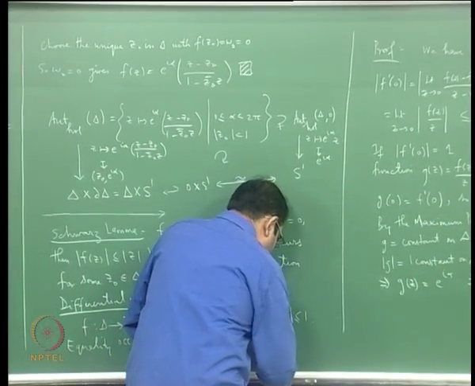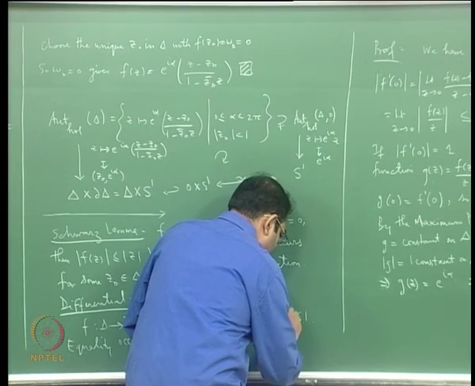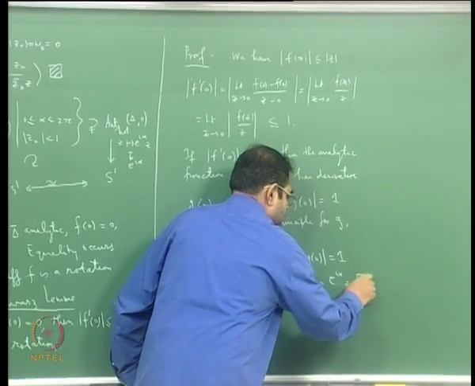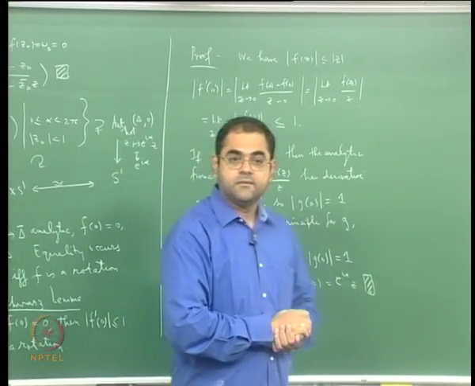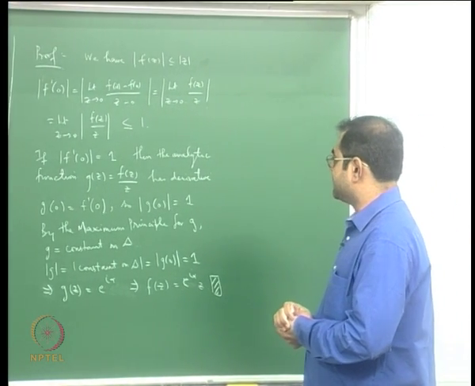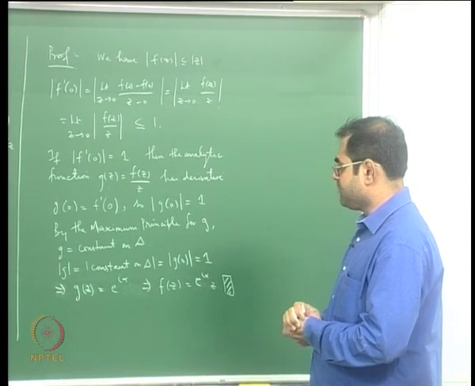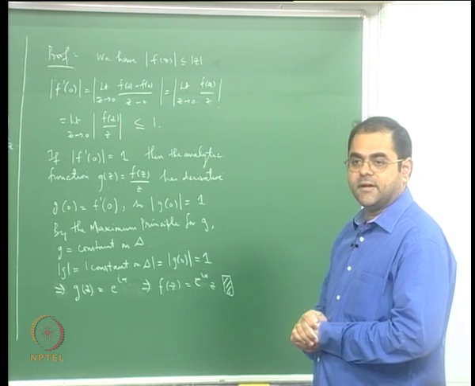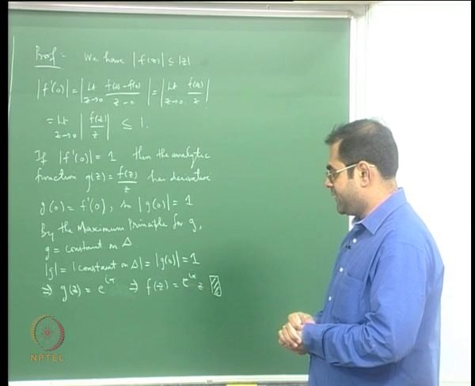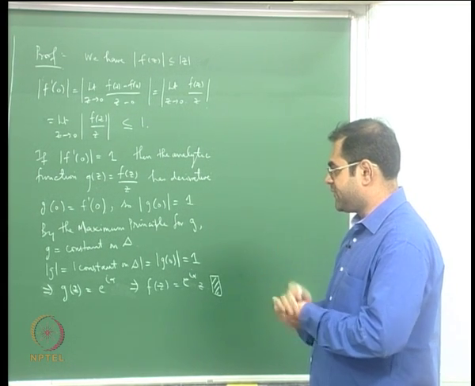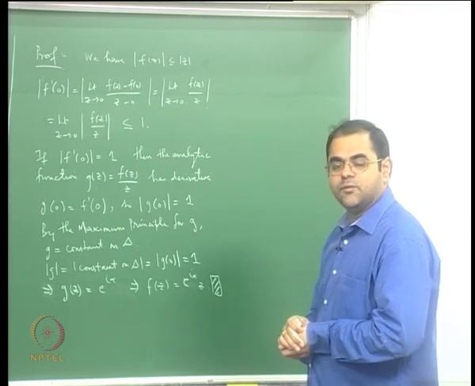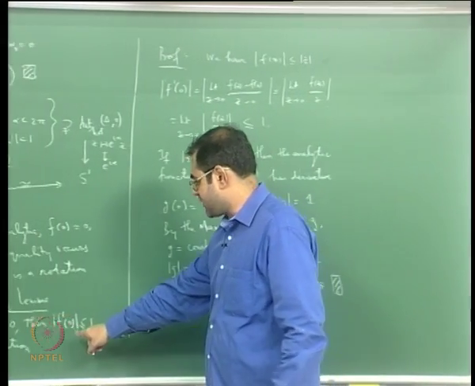Okay, so that finishes the proof of this. This is the differential version of the Schwarz lemma, and now we come to this question of trying to generalize this differential version of the Schwarz lemma.